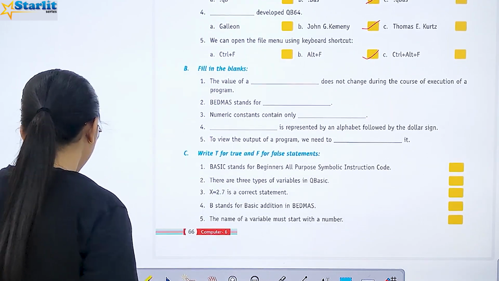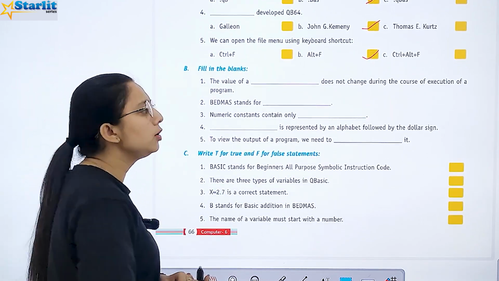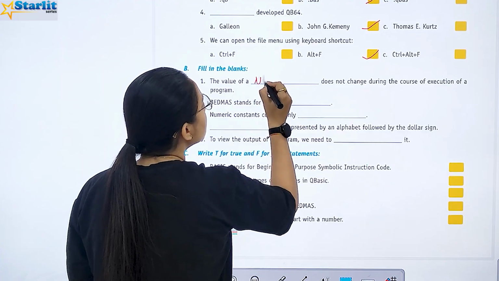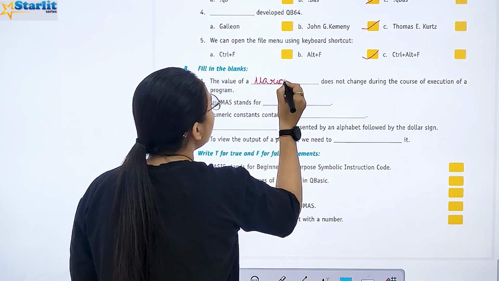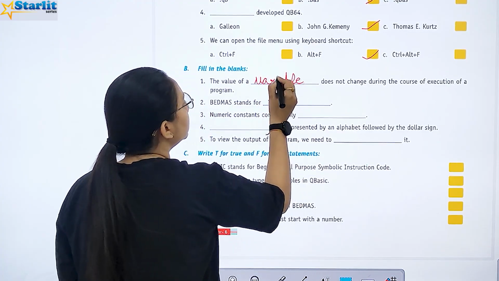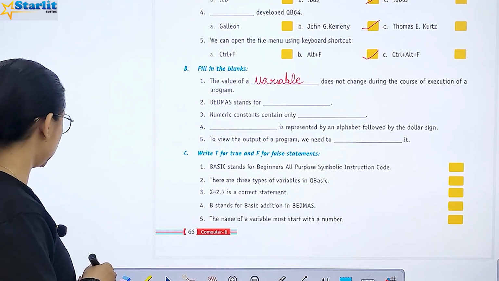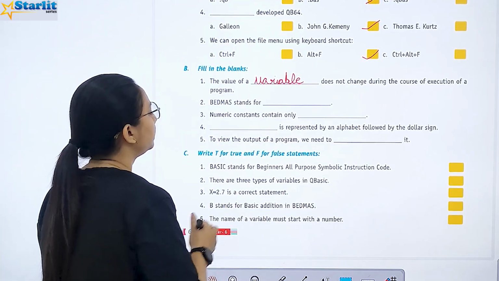Next is fill in the blanks. The value of a dash, the value of a variable, does not change during the course of execution of the program. BODMAS stands for, that is, bracket,